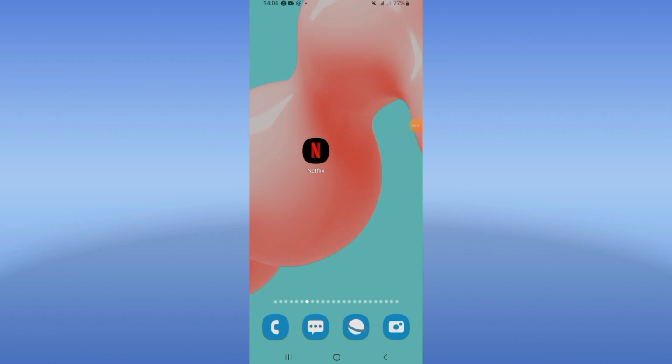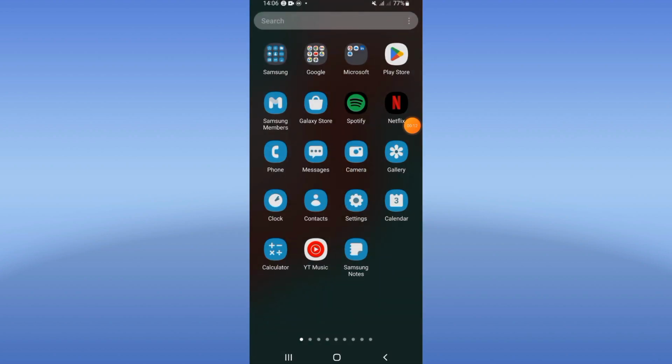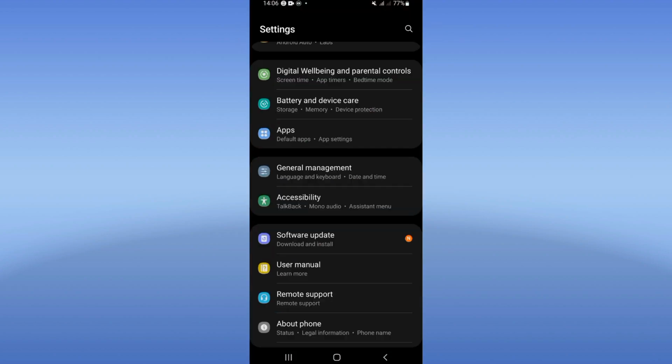How to fix Netflix sound problem. Welcome everybody. I will give you the best solution for this problem, easy and quick. Let's do it. So go open the settings of your mobile phone.